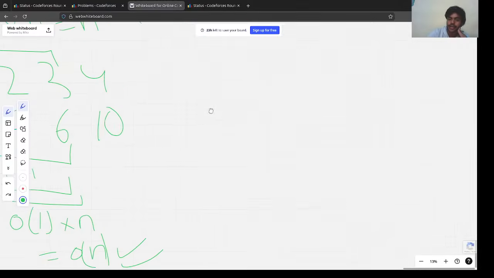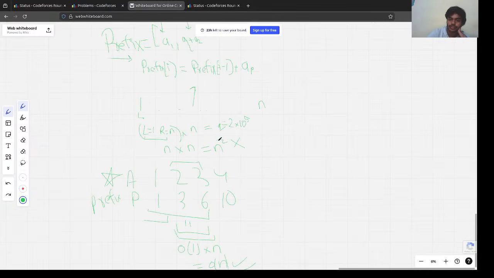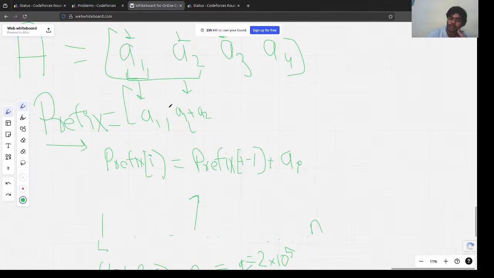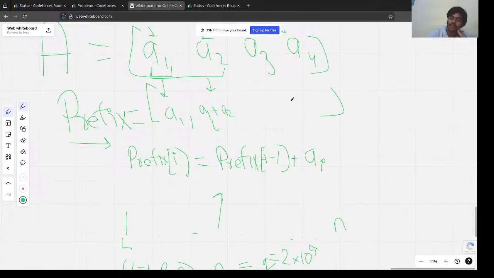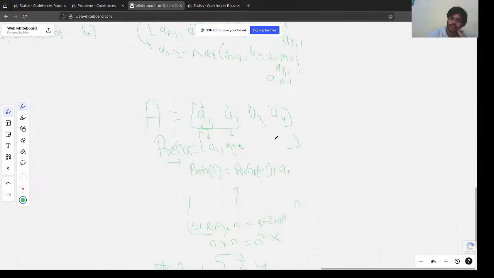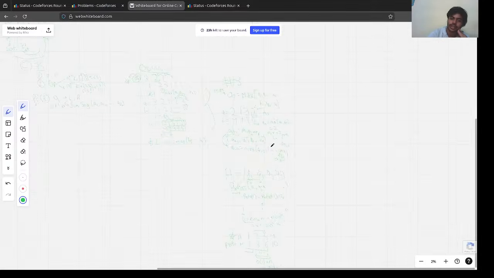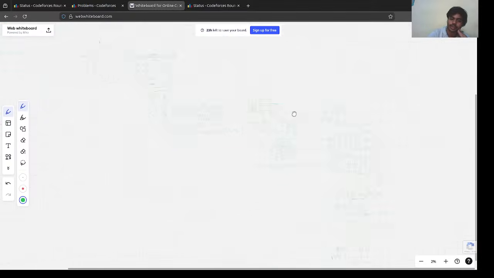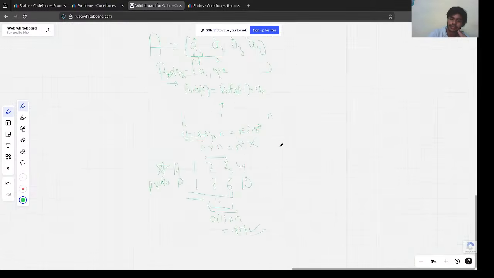So what we did: we first made each number as large as it could be, and then we made a prefix array, and then we basically performed all the operations just as I told you. Got it. So this was the entire solution. It was like, let's zoom it. This is how much we have typed, right? We started from here and then we typed and now we are here.